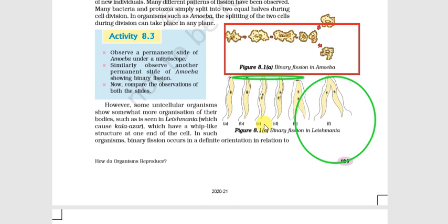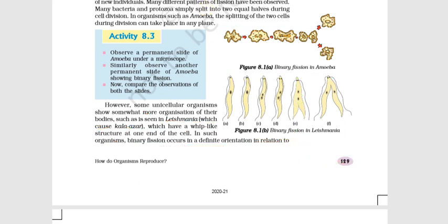Okay, and here one important point is that Leishmania is an organism which causes Kala Azar, and it has a whip-like structure at one end of the cell. We can see it in the diagram also. Okay, and in such organisms the binary fission occurs in a definite orientation, whereas in amoeba there is no proper orientation.